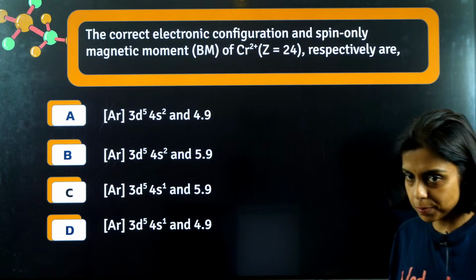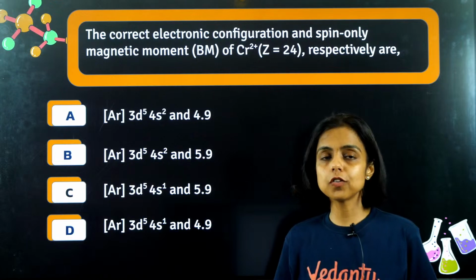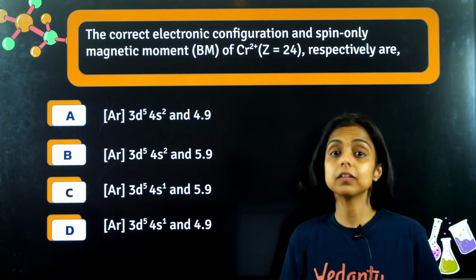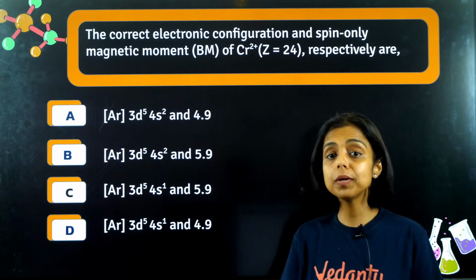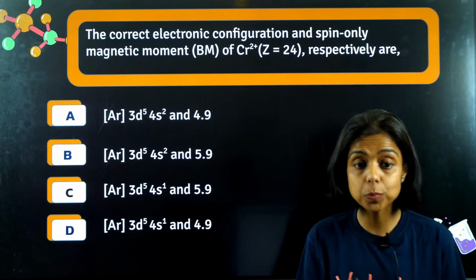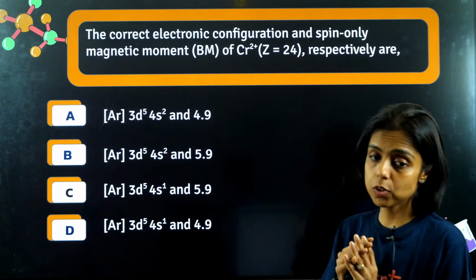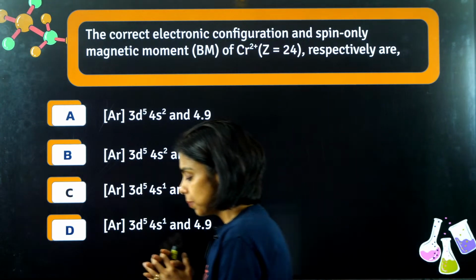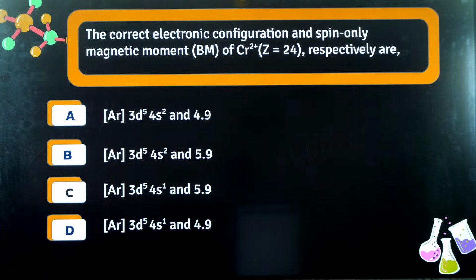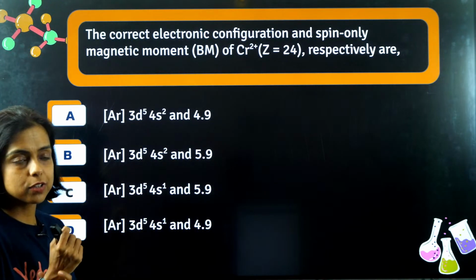Okay, the next question, please. The correct electronic configuration and magnetic moment, mu, for chromium 2 positive. Remember, chromium has an exceptional configuration. Let's see how many of you can answer. Write the chromium configuration and then take out the 2 electrons from it.